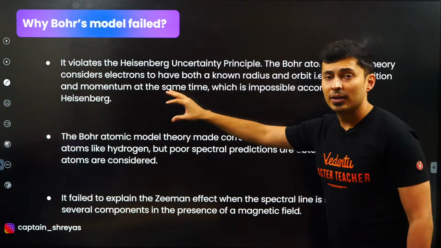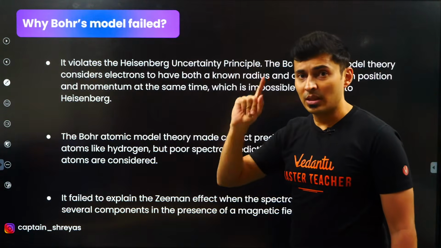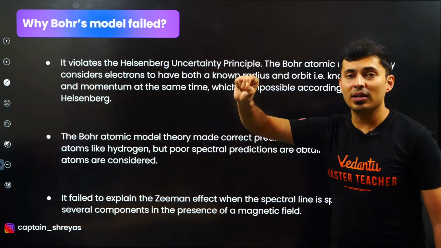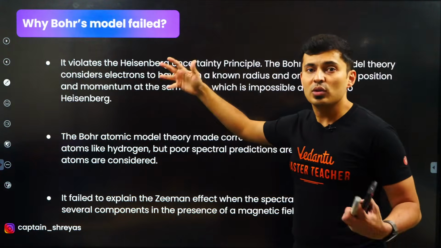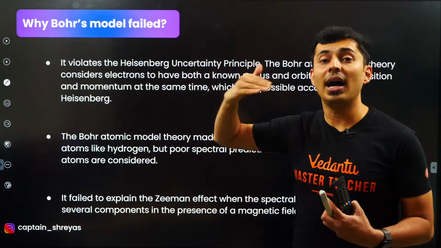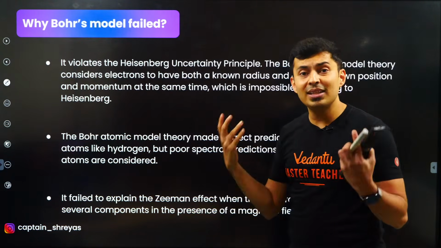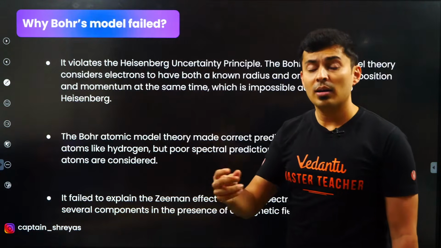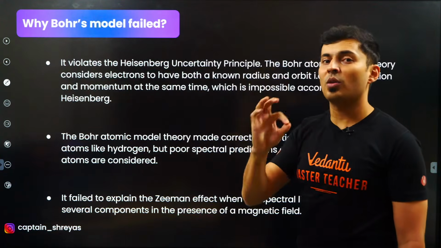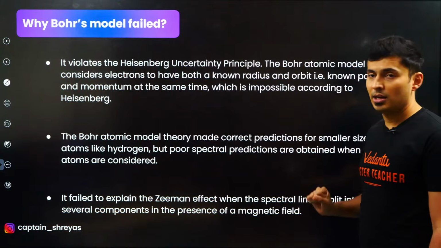Because it violated Heisenberg's uncertainty principle. Number one. Number two, it said that you can precisely locate where the electron is, where the momentum is, how much. So it was violating that. And also it was not applicable for higher elements. For hydrogen it was okay. The moment you go to carbon, even lithium or even helium, the calculation of radius and speed was wrong. So that means something was wrong in the assumption of Bohr. So it failed for higher atomic numbers.